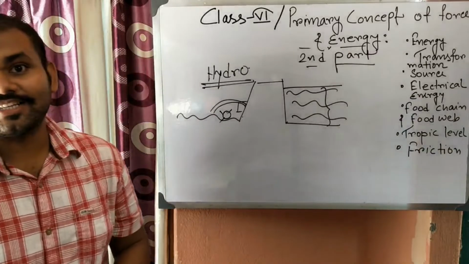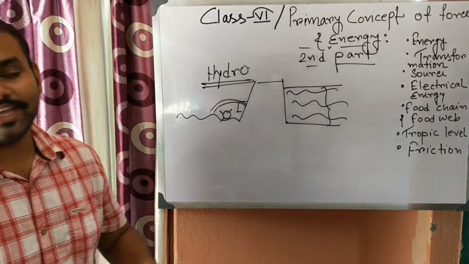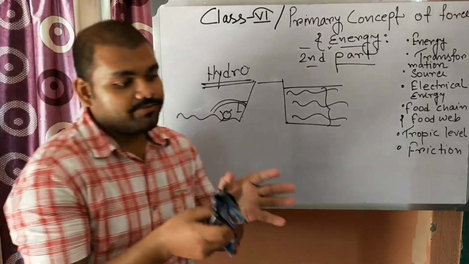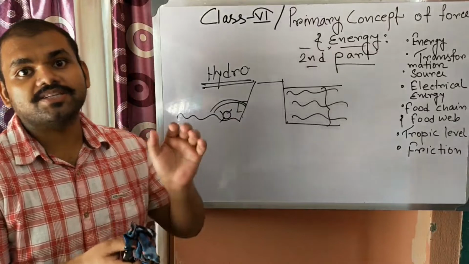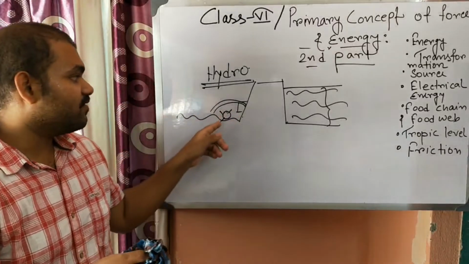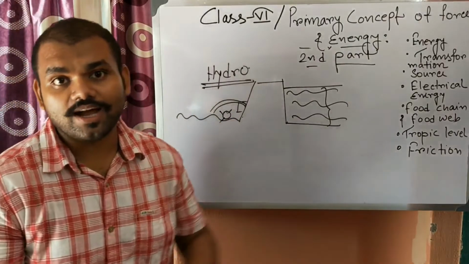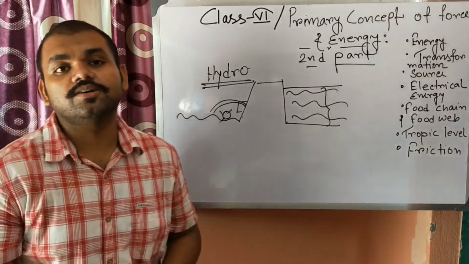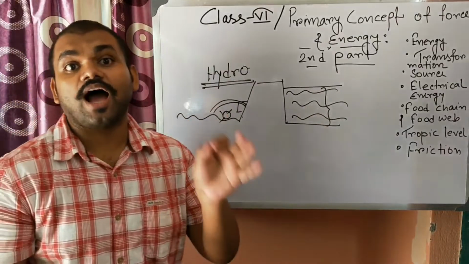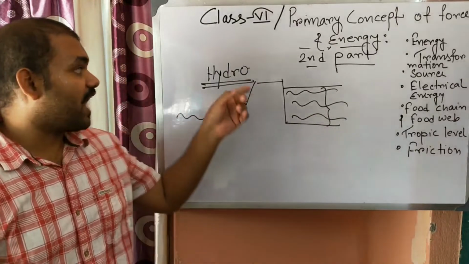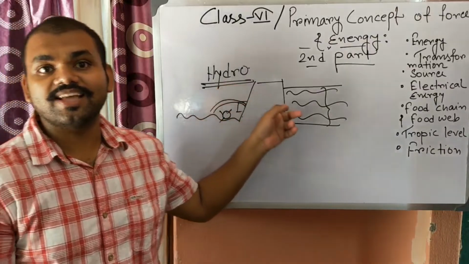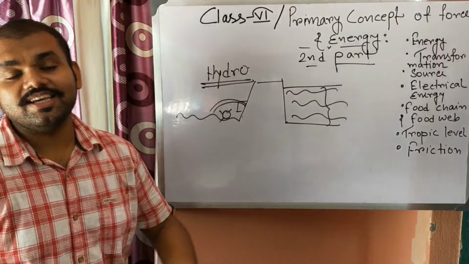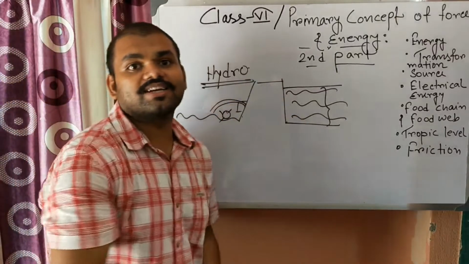By applying that heat energy, we can boil some amount of water, get the steam and pressurize the steam, and we can rotate the turbine, then we will get the electrical energy. And this procedure is done in a thermal power station. This is a hydroelectric power station, and that is a thermal power station, where the heat energy is converted into electrical energy.